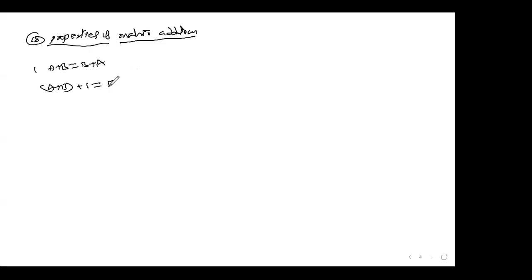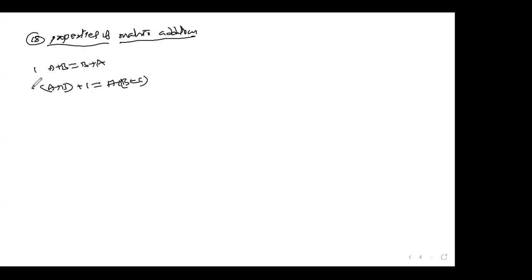Properties of matrix addition. If I say A plus B, it is also B plus A. This is the commutative law. Suppose A plus B plus C is equal to A plus B plus C grouped differently. Yes, it is associative, you can say.